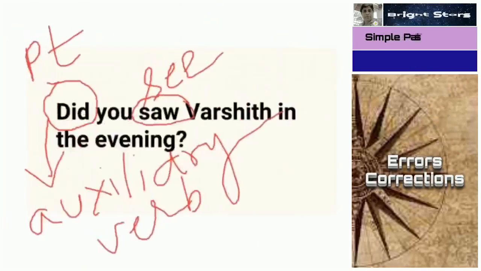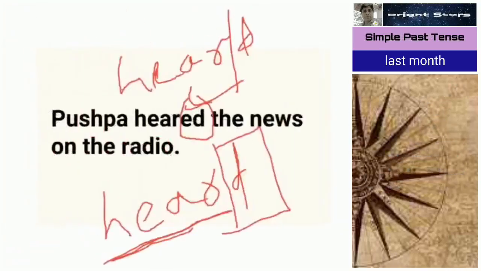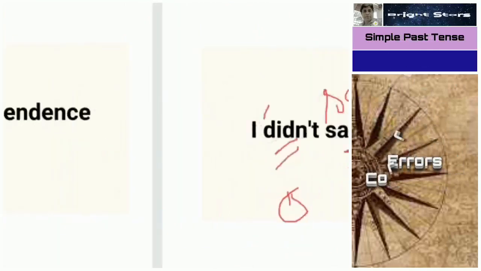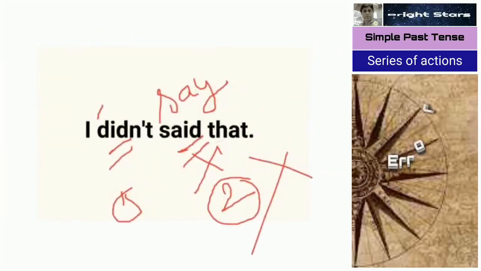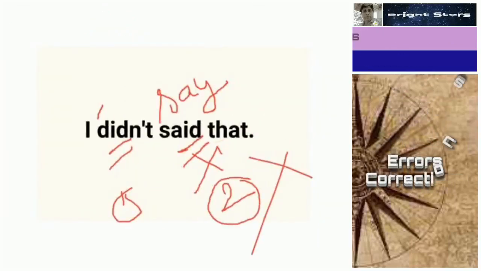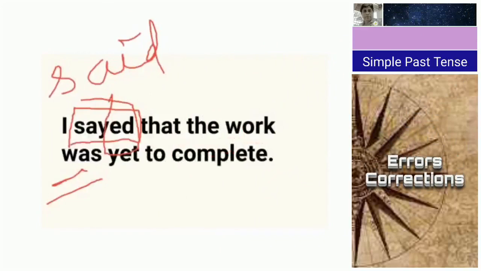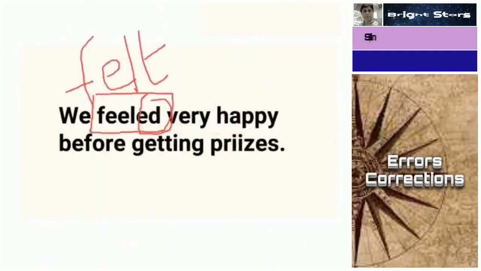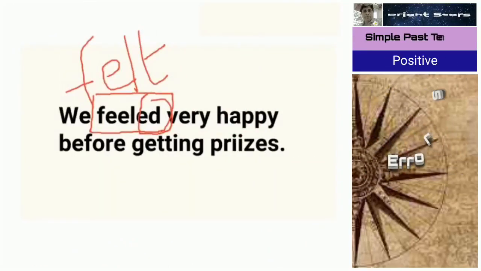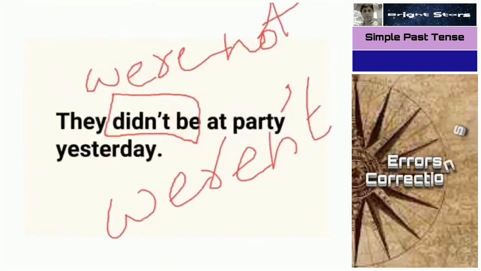We should not forget. So here you can see what errors we made. Instead of get, we have to use got. Didn't said is wrong. Didn't say is correct. Here heard, we don't use e. For feel, the simple past tense is felt.